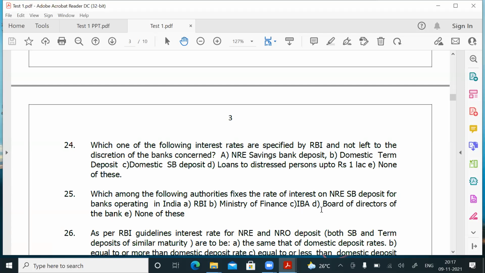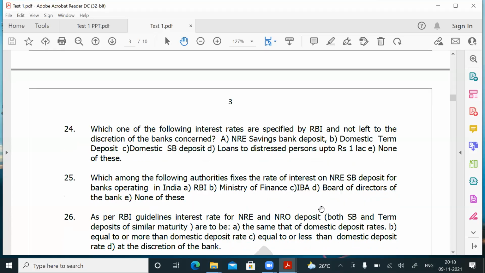In Canara Bank, the board of directors has given the power to the ALCO committee, that is the asset liability committee, okay, to fix the rate of interest. Board of directors of the bank are empowered to fix interest rates on deposits, advances, whatever it may be. So for question number 25, answer is D.